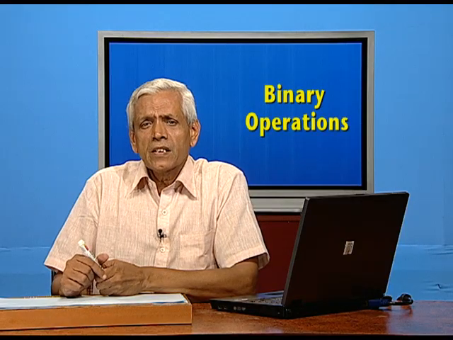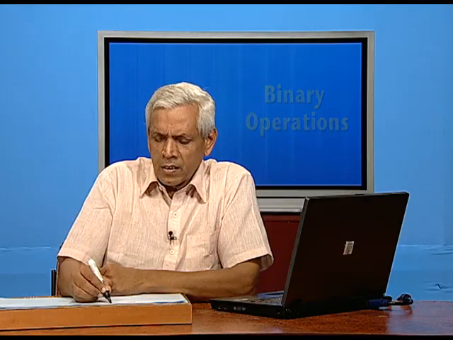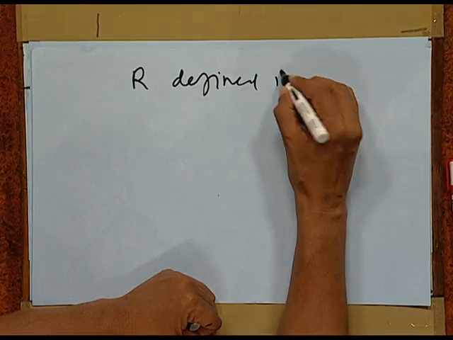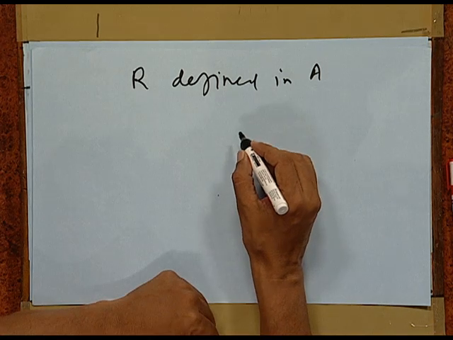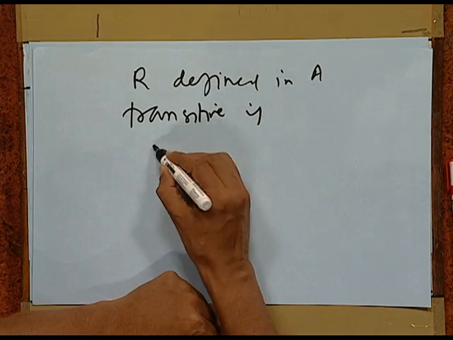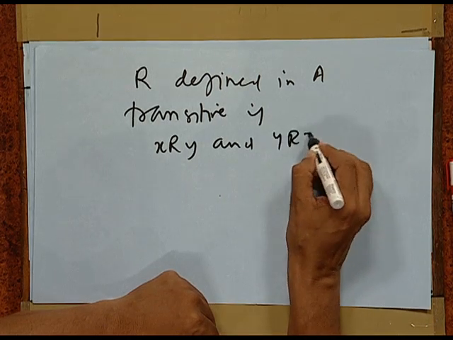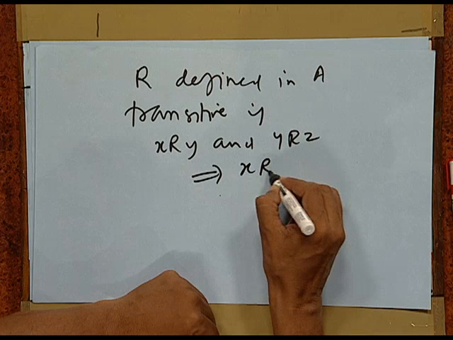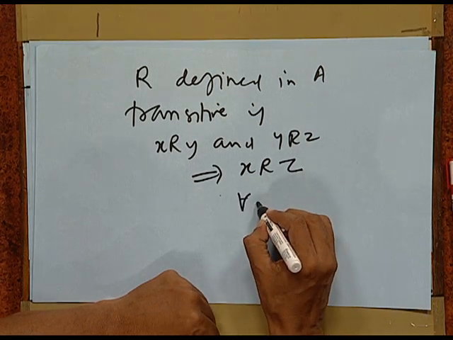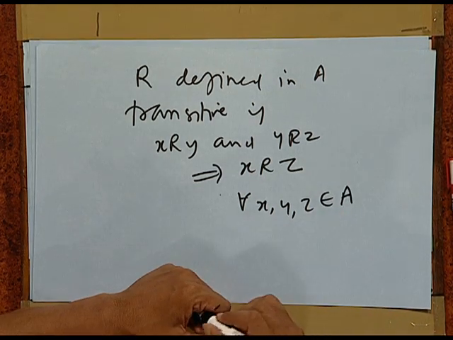The next point is relations which are transitive. A relation R defined in a set A is called transitive if x R y and y R z means x R z for all x, y, z belonging to A. For instance, take the relation "is more than" in numbers.